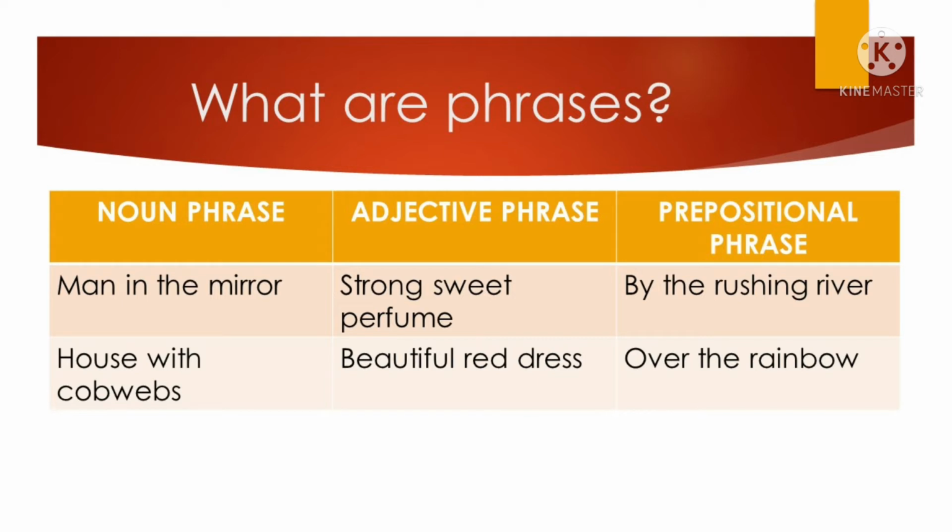Lastly, we have the prepositional phrase. We will know it's a prepositional phrase when it is introduced by a preposition, and it gives us location or a particular placement of an object. So here we have by the rushing river. It is introduced by the preposition by, and it indicates position or location. And then we have here over the rainbow. It is introduced by the preposition over, and it tells us the position. Where is it? Over the rainbow.